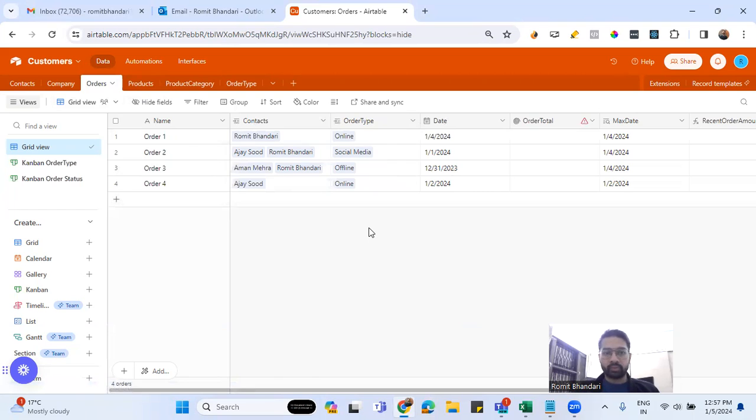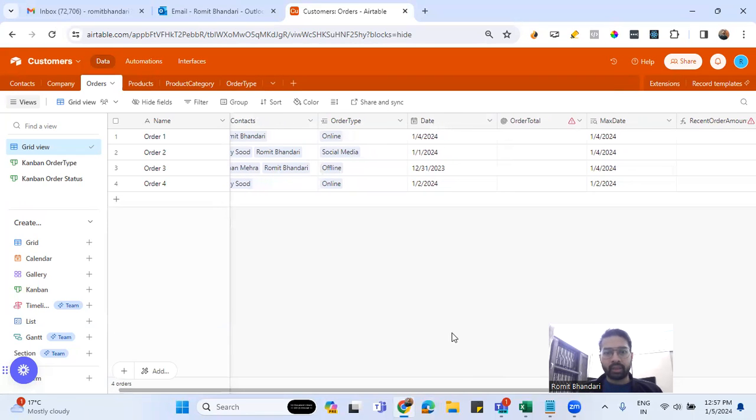Okay. Now here, if you notice, order is linked to contacts table, which is a many to many relationship. One order can have multiple contacts attached to it. It depends on use case to use case scenario. One order can have one contact, one person assigned to it, or multiple persons. And obviously, one contact can be associated to multiple orders as well. So here in this scenario, it's a many to many relationship we have. And then order type, as I mentioned, one order can belong to one type.